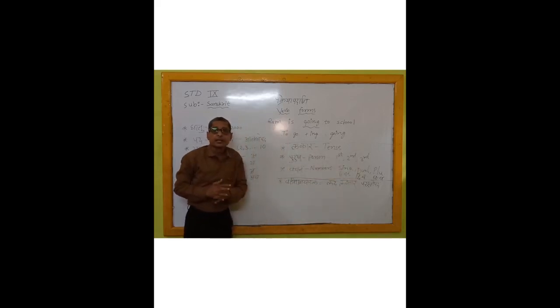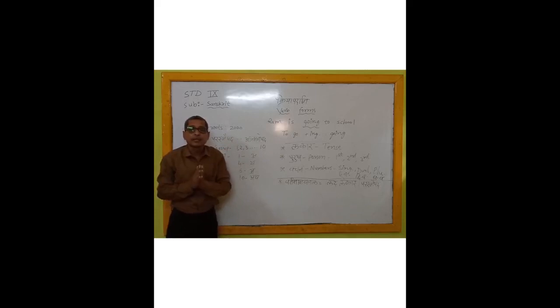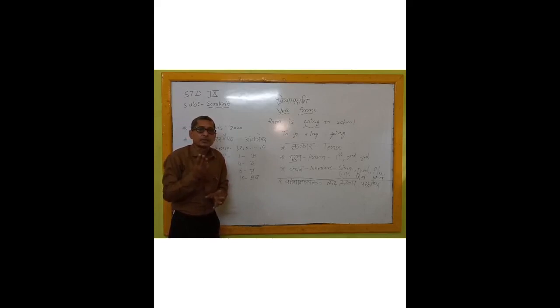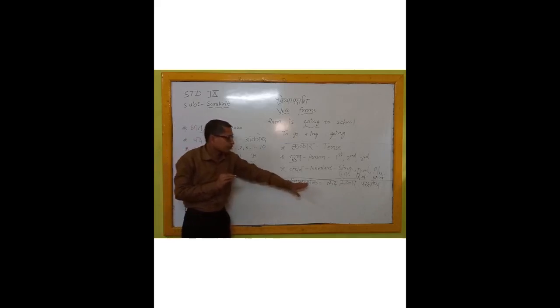Now, how many tenses are there in a language? Some say 3, some say 12. Actually, there are only 3 main: present tense, past tense, and future tense. Today we will learn about Vartaman Kal, which means present tense.